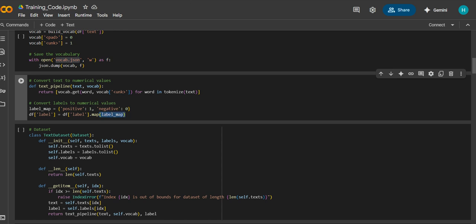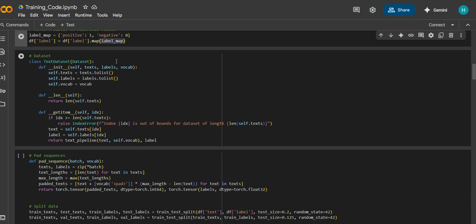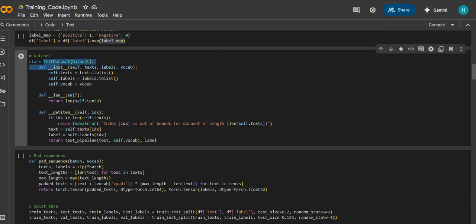After that we are defining certain classes like text dataset, in which we have a function called init. It accepts text, labels and vocab. It stores the inputs as self.text, self.labels and self.vocab for easy access later.